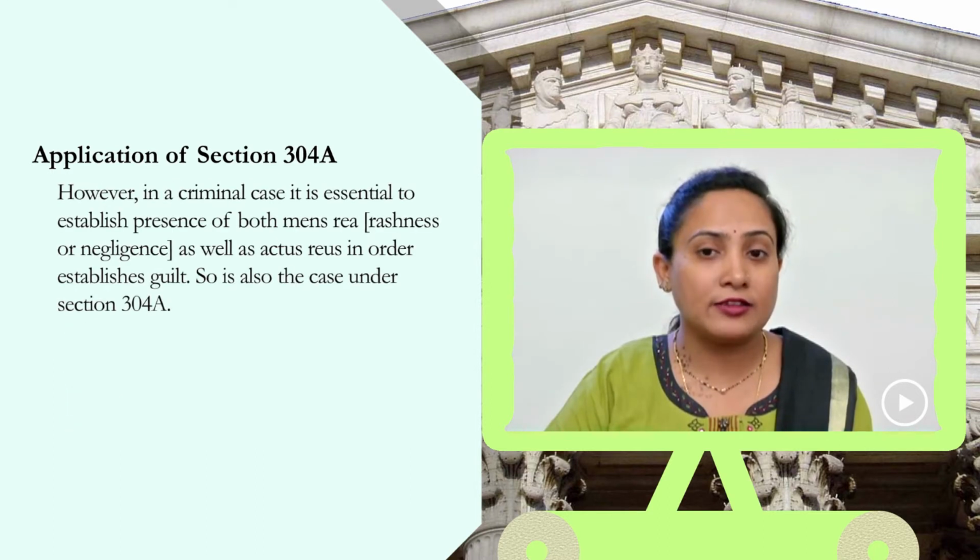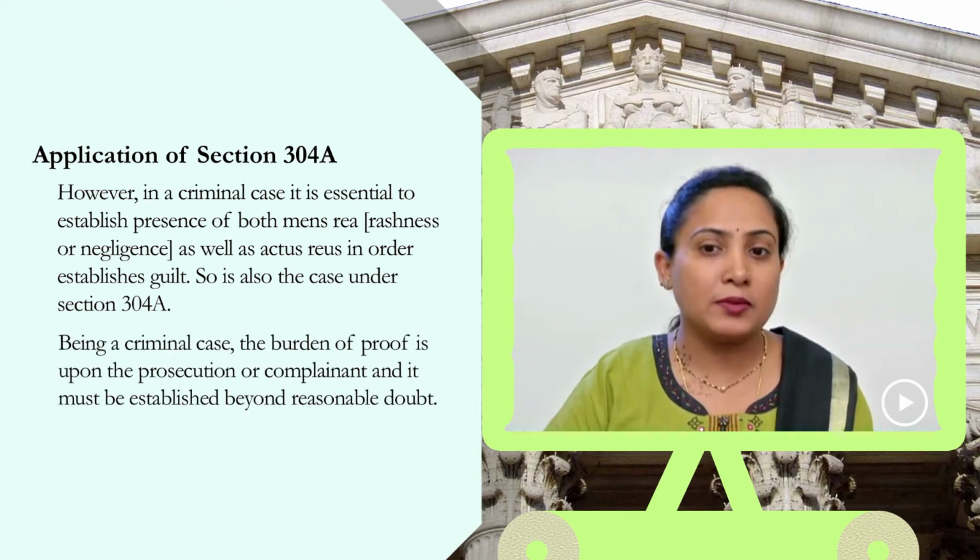In a criminal negligence case, it is essential to establish the mens rea in the form of rashness or negligence on the part of the accused, along with proof of actus reus. So is also the case under section 304A, not just limited to cases of medical negligence resulting in death.